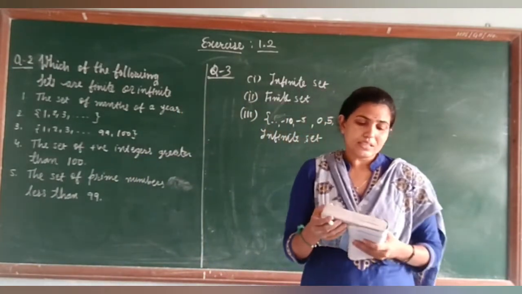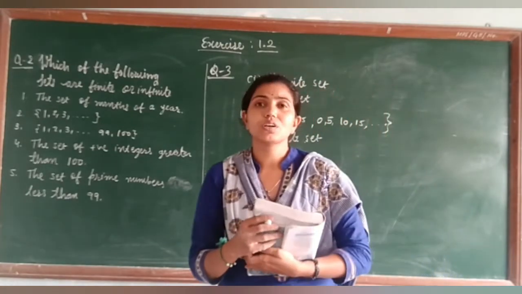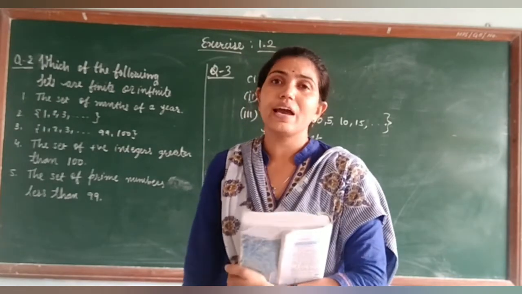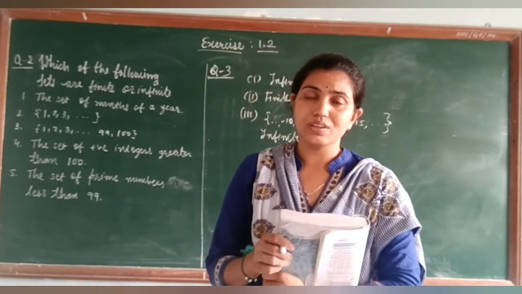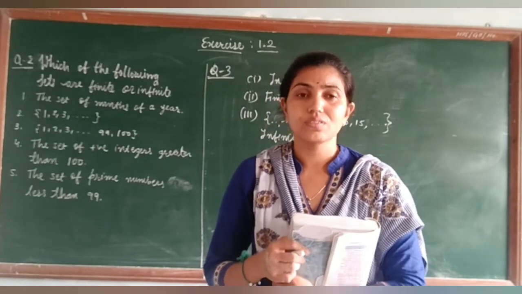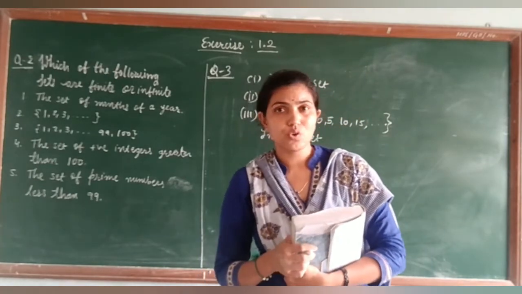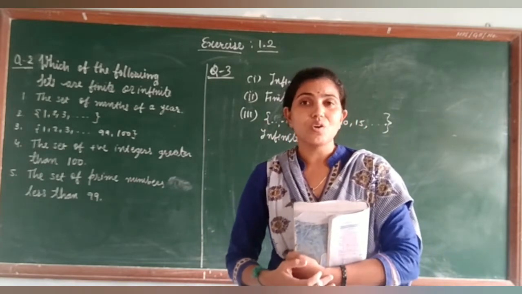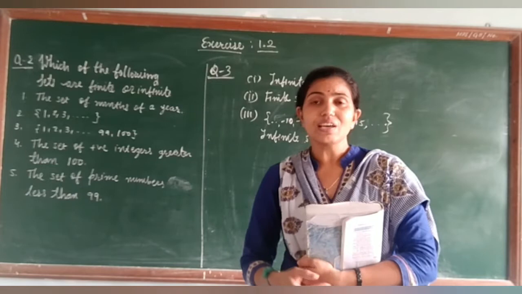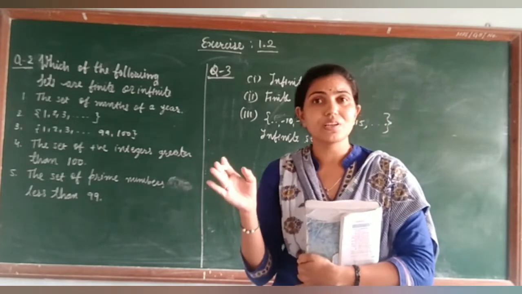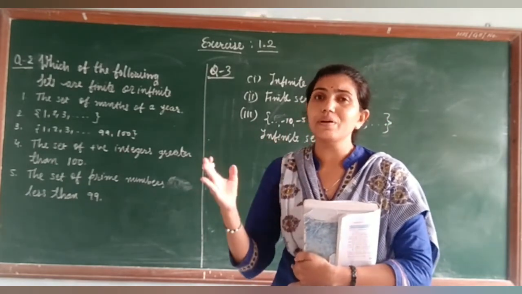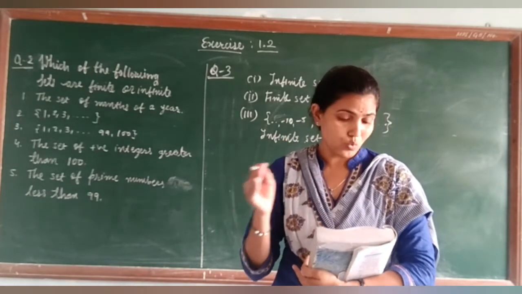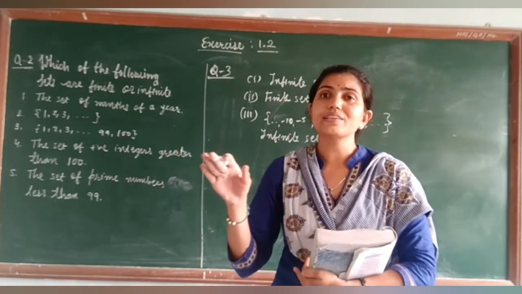Fourth, the set of the animals living on the earth. तो आपको काउंट करने के लिए बोला है कि you have to count the animals which are living on the earth. So can you count? Yes, it is a difficult task for you. You cannot easily do it, but it is not impossible. Right students? ये difficult है मगर impossible नहीं है. You can count the number of elements on the earth. Okay, so this is a finite set. So question number 4 is a finite set.